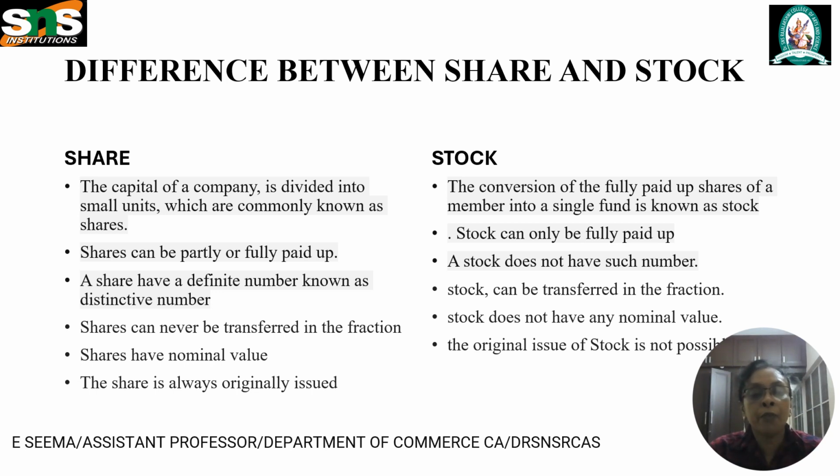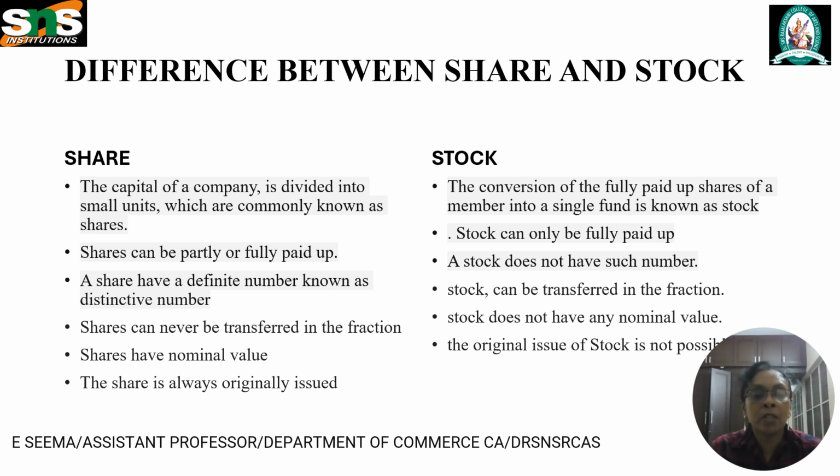A share has a definite number known as a distinctive number. An issued share is a part divided into small units, so it has a definite number. But stock can be in fractions and can be transferred in fractions also, and shares can never be transferred in fractions. Shares have a nominal value, but stock does not have a nominal value.